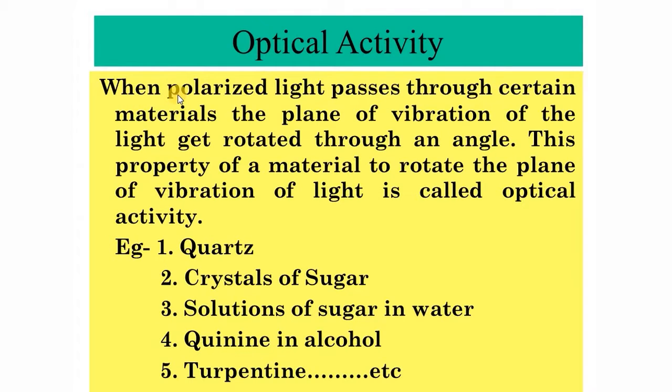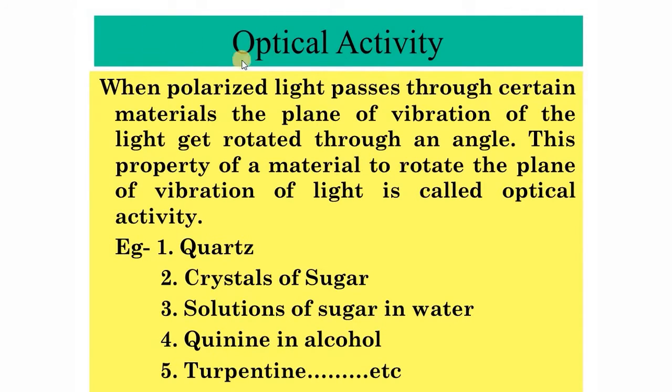When a plane polarized light passes through certain materials, what happens? The plane in which the electric field vectors exist undergoes a certain rotation through a certain angle, such that when it is coming out of the material, the direction of electric field vibration will be in a different direction as compared to the beginning. Or we can say that the plane of vibration of the light gets rotated through an angle when a plane polarized light passes through certain materials.